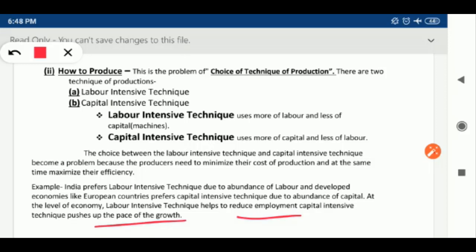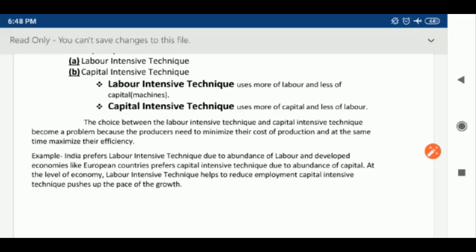For example, as mentioned here, India prefers labor intensive technique due to abundance of labor. Here labor's quantity is more as compared to machines. And developed economies, like European countries, prefer capital intensive technique due to abundance of capital. Abundance means in high amount. So at the level of economy, labor intensive technique reduces unemployment and capital intensive technique pushes up the pace of growth. And the producer's objective should be kept in mind: a producer always wants that production should be undertaken at a minimum cost.